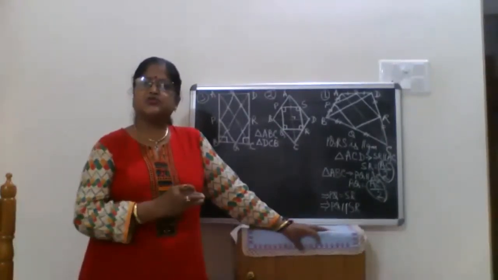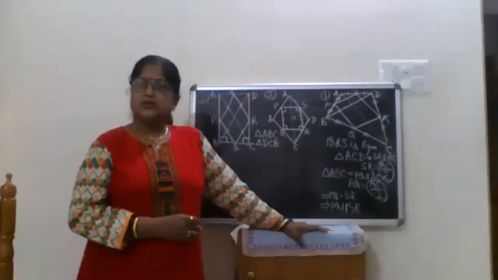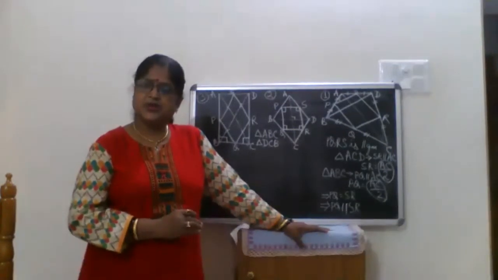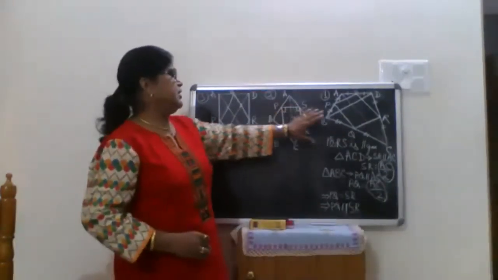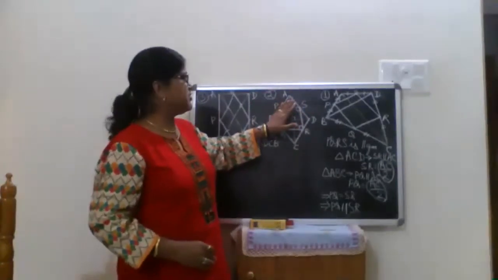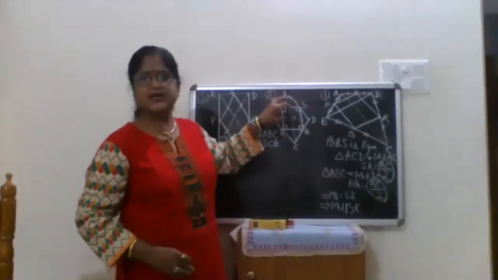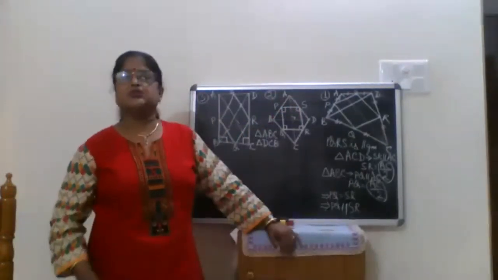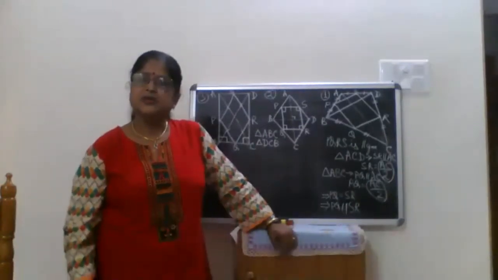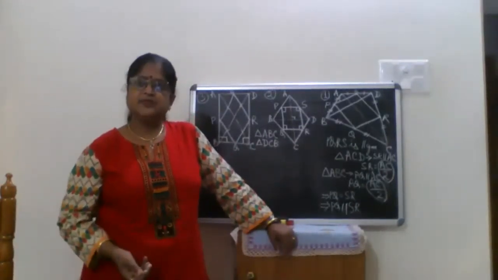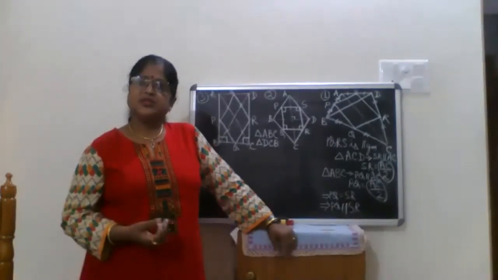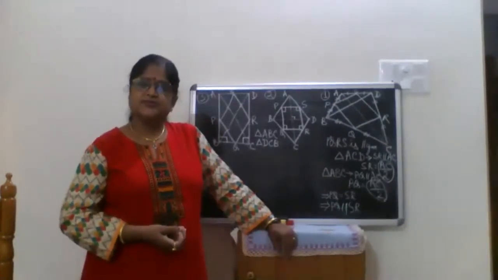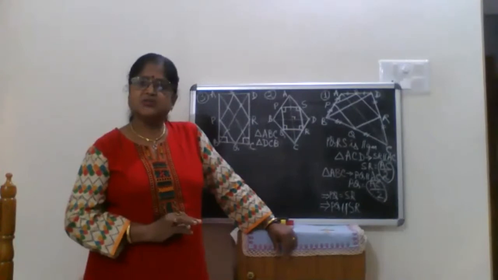You see how you are gradually understanding very slowly. Mentally, if you are ready to accept, then it is easy for you to grab it. Now see, PQRS formed by joining midpoints of the rhombus is a parallelogram. Next part comes what? To prove it to be a rectangle. What is the similarity, dissimilarity between a parallelogram and a rectangle? That part is to be proved. Otherwise, the rest is same as question number 1.